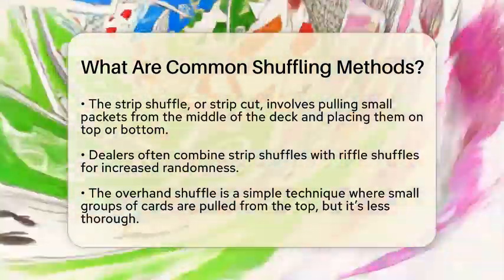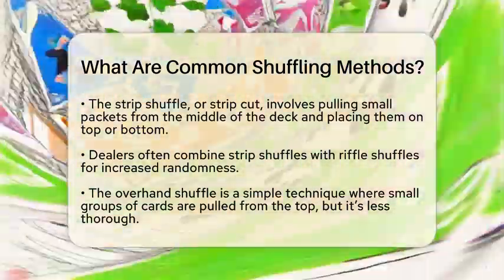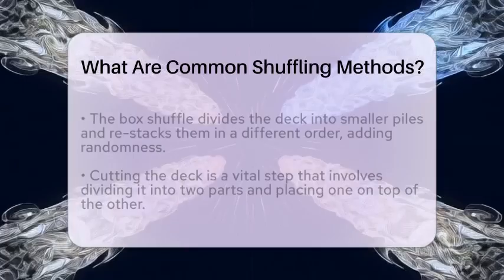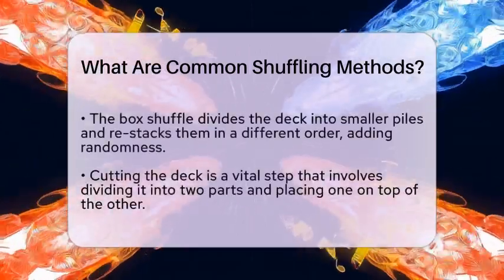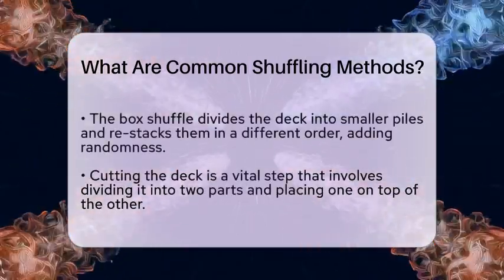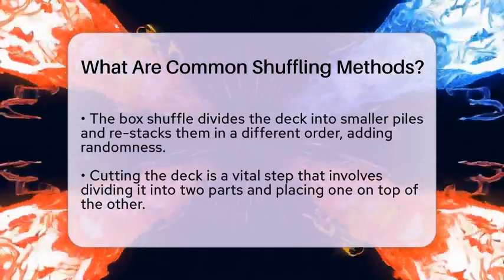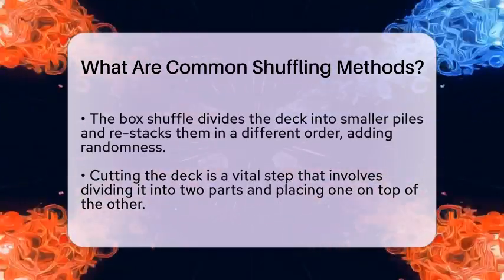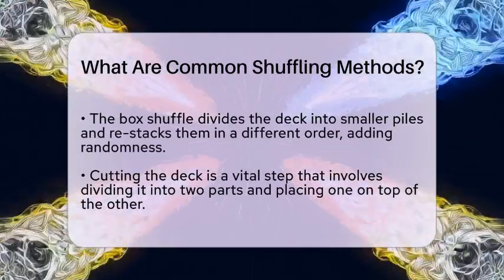Another method is the box shuffle. This is less common but involves dividing the deck into smaller piles and then stacking them back together in a different order. Dealers sometimes use this in combination with other shuffles for added randomness.